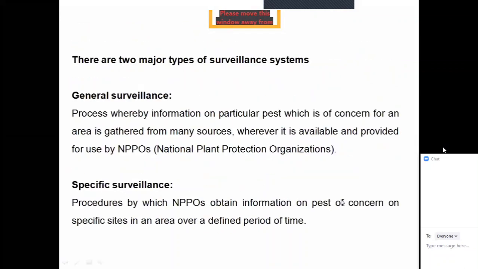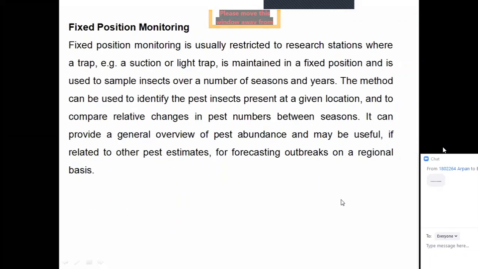So what are we saying about fixed position monitoring? From a particular position we have these data. So if we want to use this data for forecasting, we can use this data for that particular area where we have done the monitoring. But say for example, we have collected data from Mymensingh. We cannot use this data for Rajshahi because we have collected this data from Mymensingh.